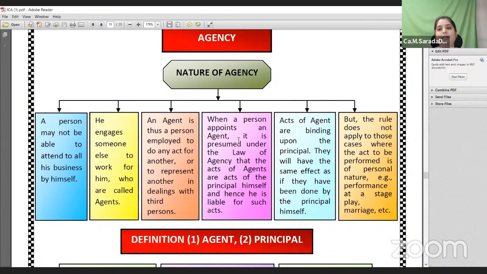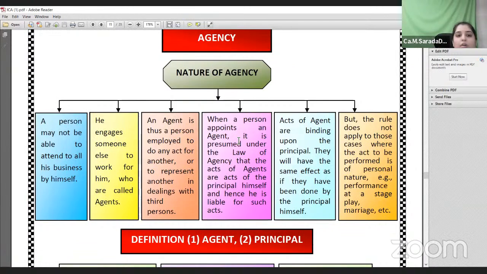After the purpose is completed, goods are returned back to the bailer. But in case of a pledge, the goods are transferred as security for the amount borrowed from the pledgee. Because of the amount borrowed, the goods are transferred as a security. But in case of bailment, the goods are transferred for some purpose.